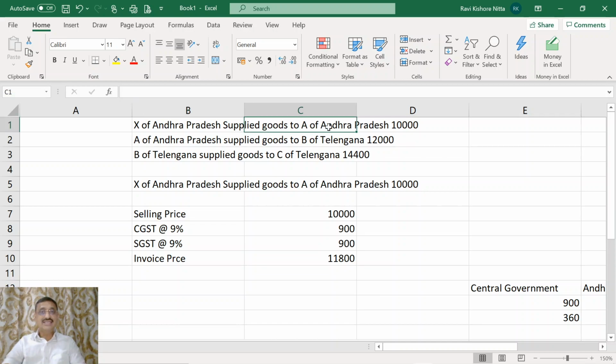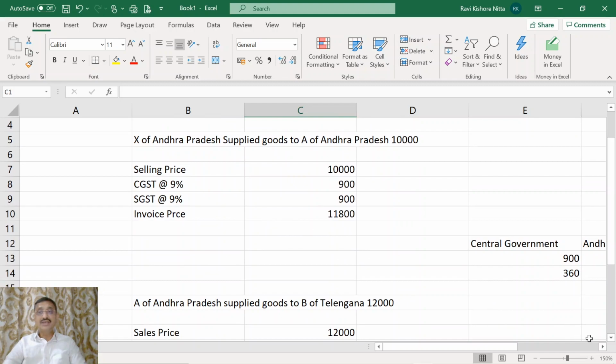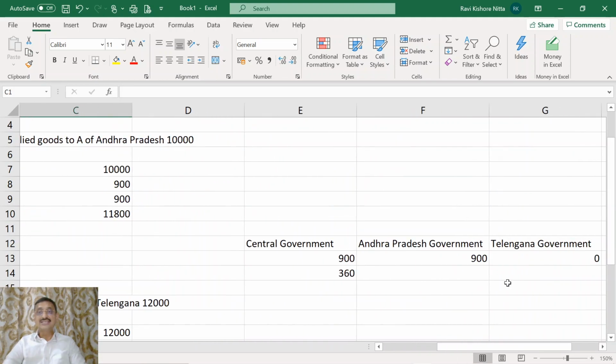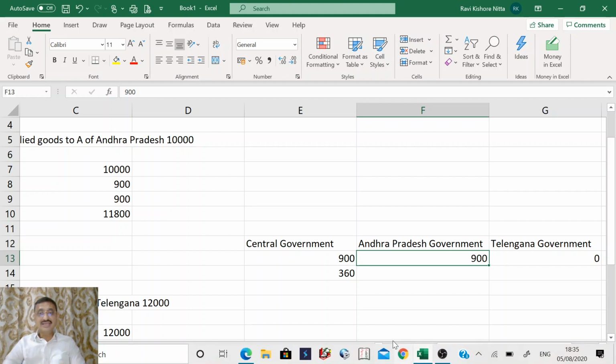Though A has purchased the goods from X of Andhra Pradesh, A has sold the goods purchased in Andhra Pradesh to Telangana. So, though the AP government here has collected 900 rupees, this can't be retained by it.